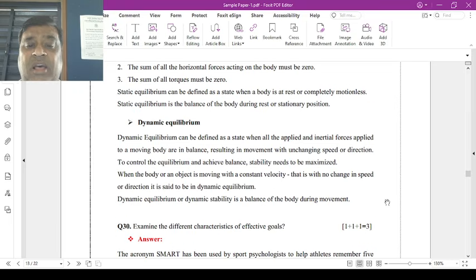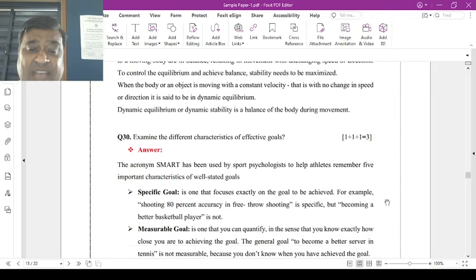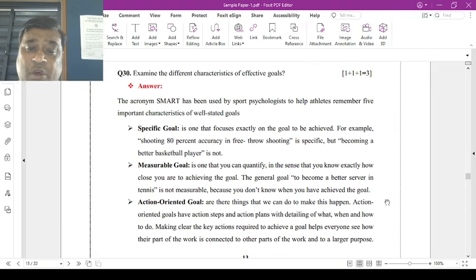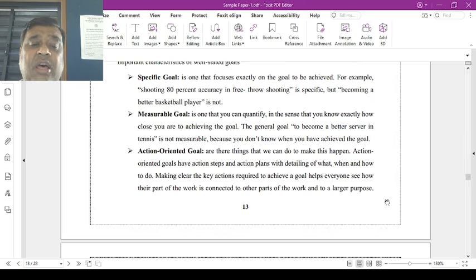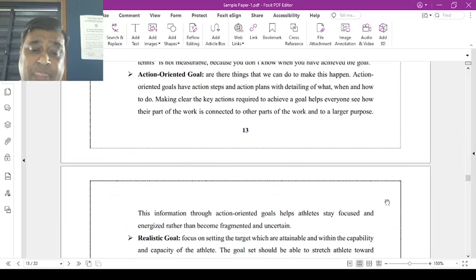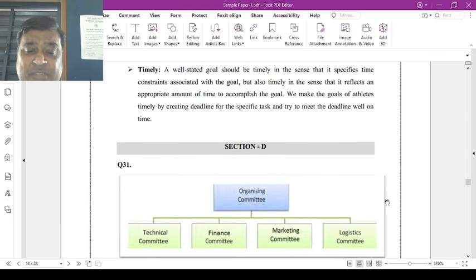Dynamic equivalence is defined as the state when all the applied and inertial forces acting on a moving body balance, resulting in movement with unchanged speed or direction. Now here, question number 30: examine the different characteristics of effective goals, that is, SMART, you have to write about. SMART means specific goals, measurable goals, action oriented goals, realistic goals and time bound goals. These are the SMART factors.